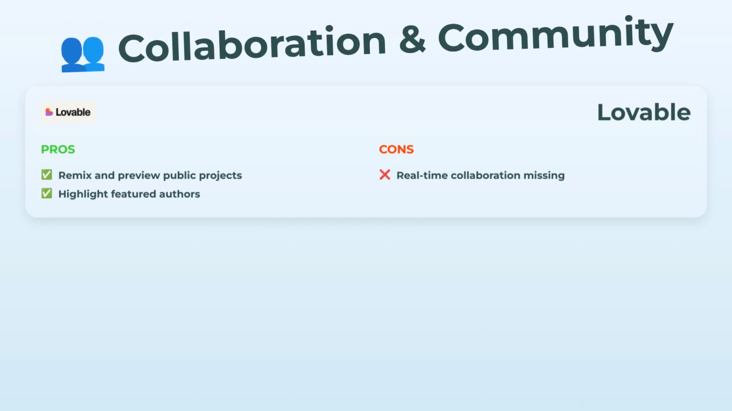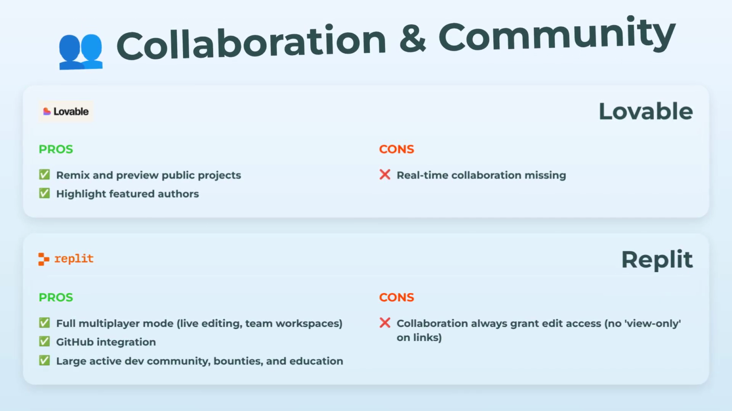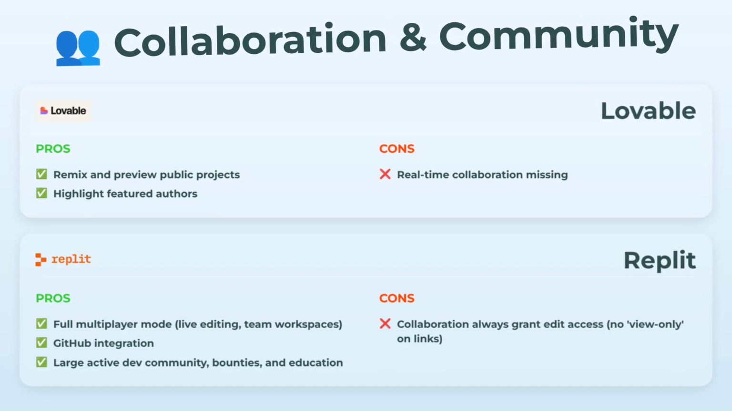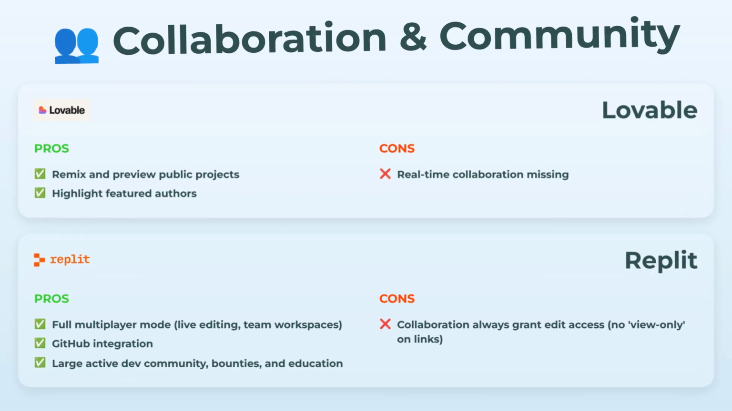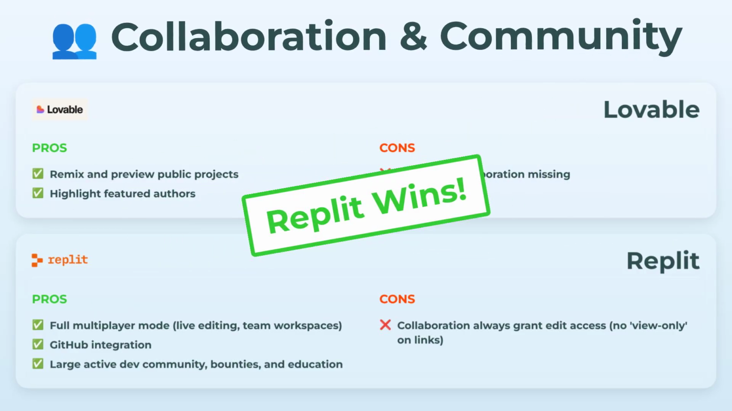Flip to Replit and you're getting full multiplayer mode, like live editing with a team right there in your workspace. GitHub integration makes teamwork even smoother, and their community is huge. Bounties, classes, lots of ways to connect. Only kinda weird thing, granting collaboration always gives full edit access, so no just peeking for your friends. Still, with all those ways to build together, Replit wins this category hands down.